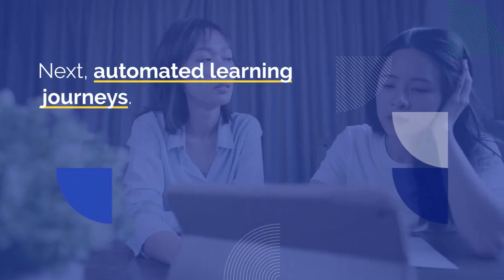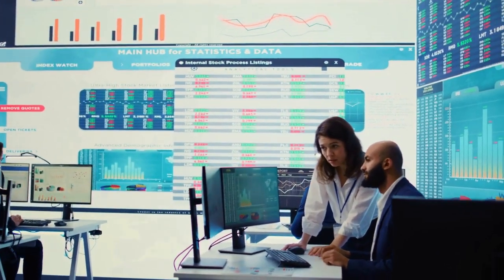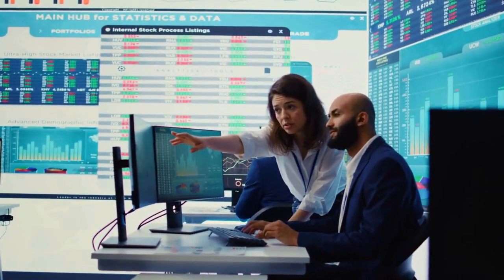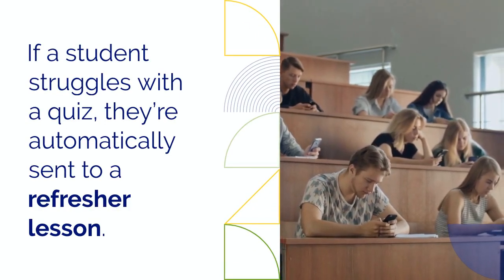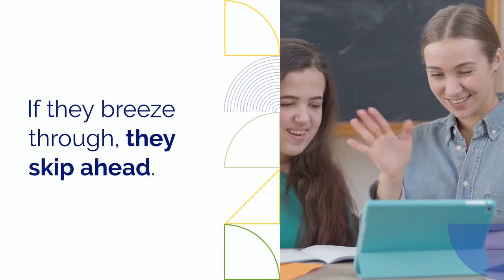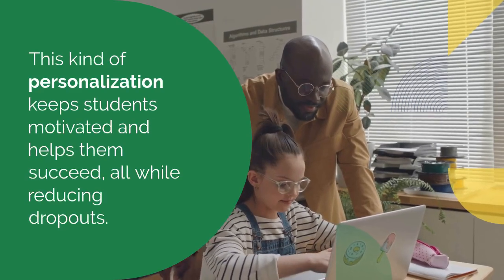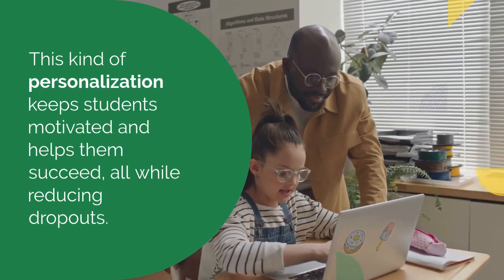Next, automated learning journeys. Instead of a one-size-fits-all course, platforms like Thinkific, Teachable, and Kajabi let you build conditional paths. If a student struggles with a quiz, they're automatically sent to a refresher lesson. If they breeze through, they skip ahead. This kind of personalization keeps students motivated and helps them succeed, all while reducing dropouts.